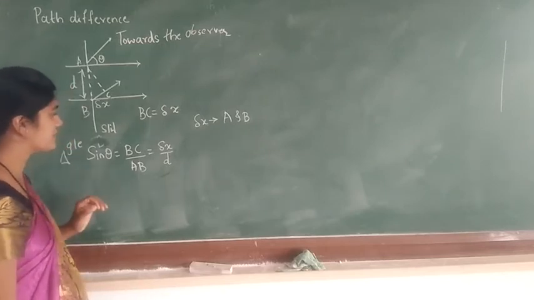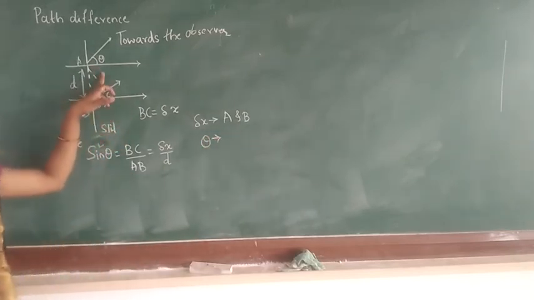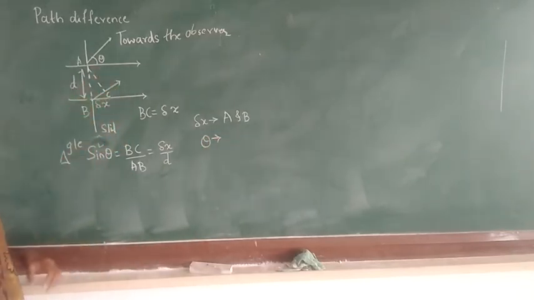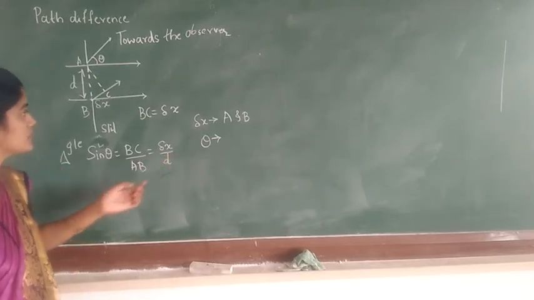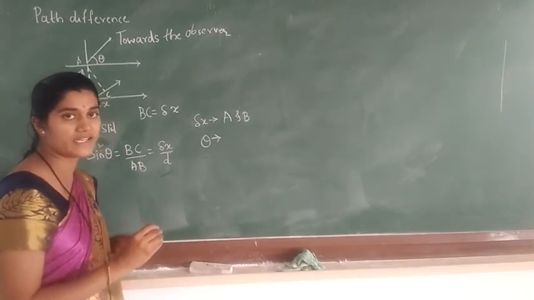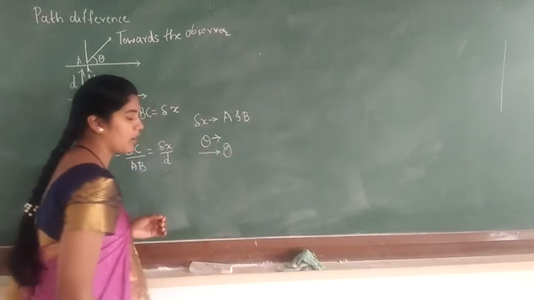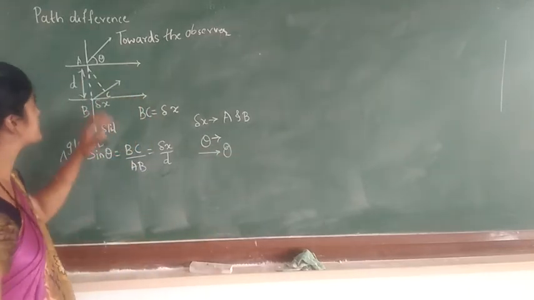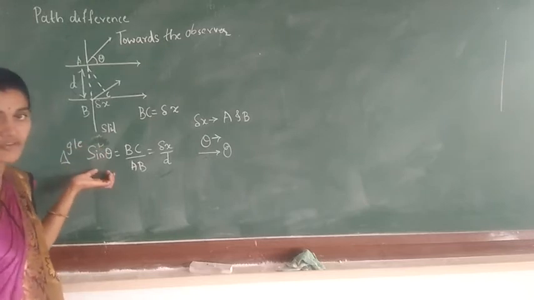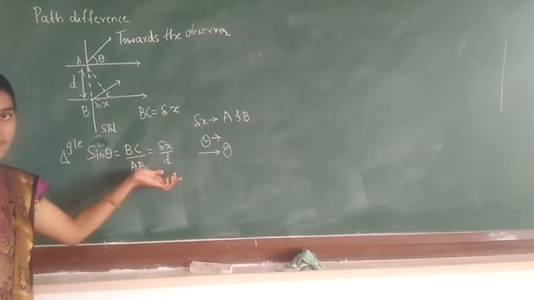Now in this condition, theta is the angular position. From this we can tell that the position of the bright and dark fringes always depends upon the value of theta. This is just about the path difference. For the path difference, we have taken the formula sin theta is equal to delta x by d.